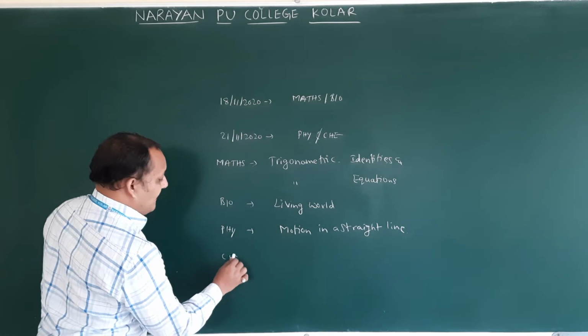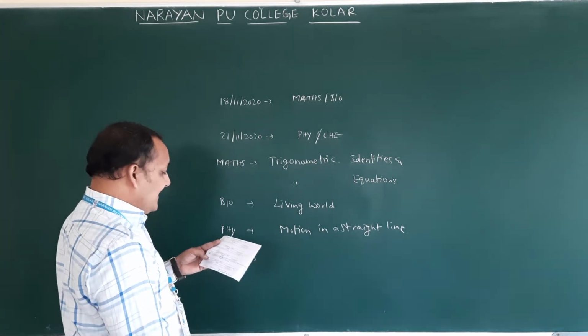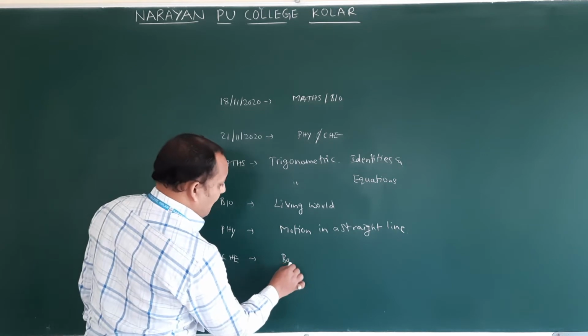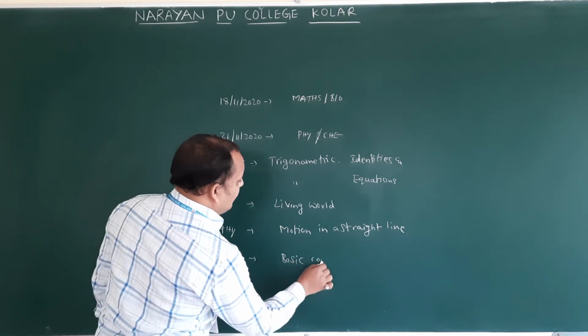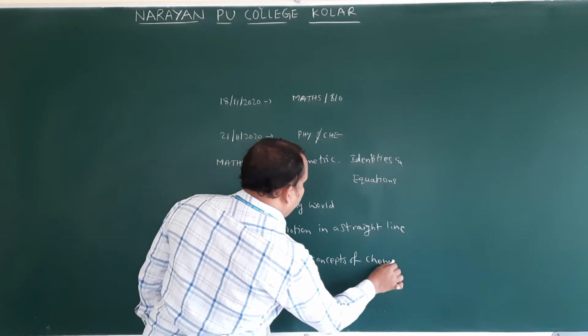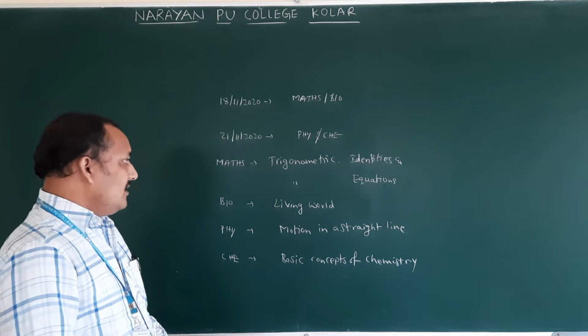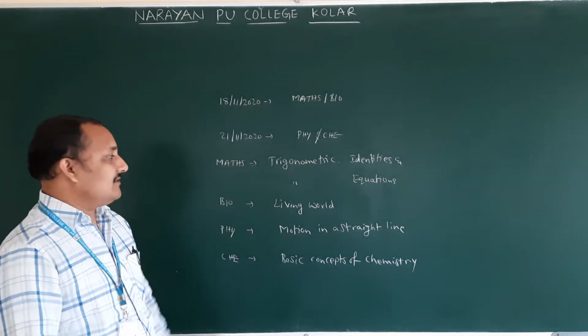Next, chemistry. For chemistry they gave basic concepts of chemistry. So this is the syllabus for you.